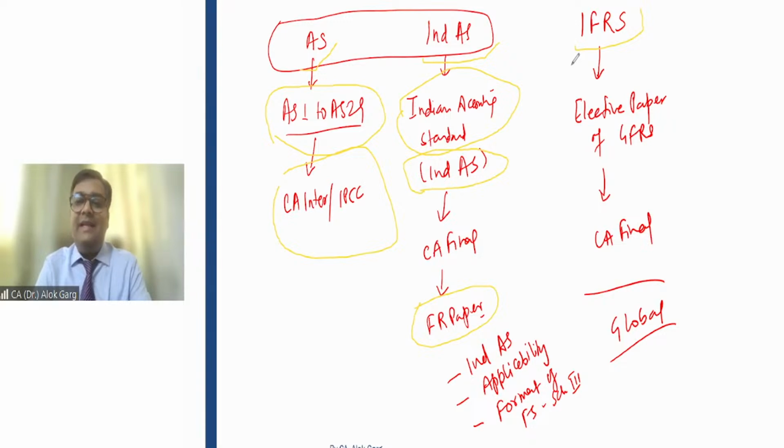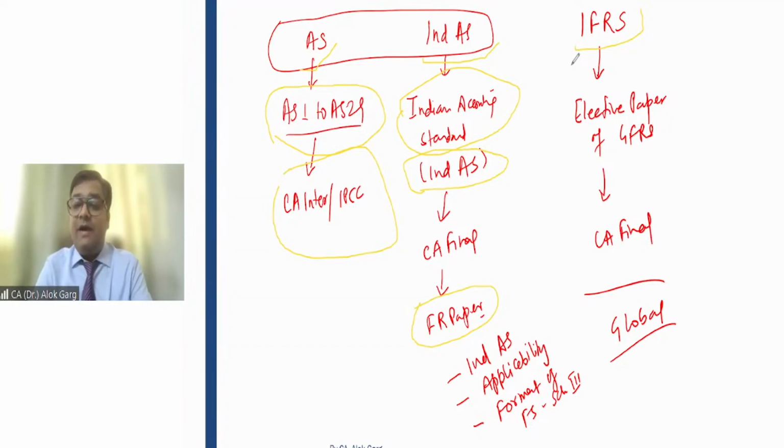For investing in any country's companies, for investing in any company, what will you require? You will require the financial statement. If the financial statement is prepared in a local reporting language, for example, old accounting standard, probably the overseas investors will not be able to understand our financial statement.